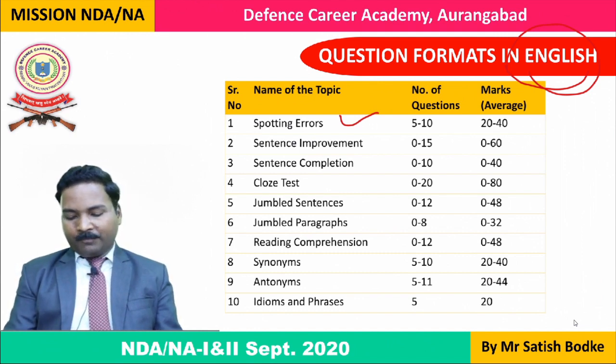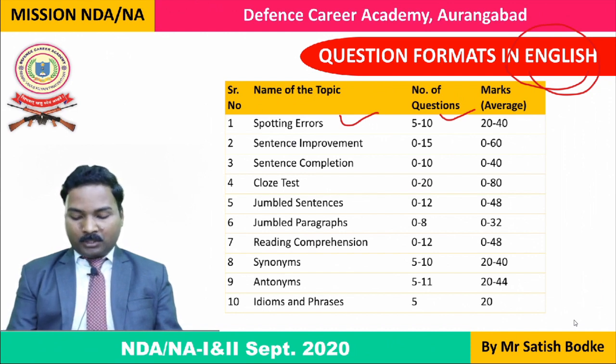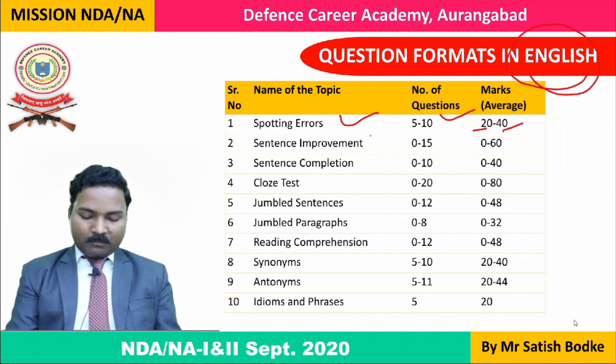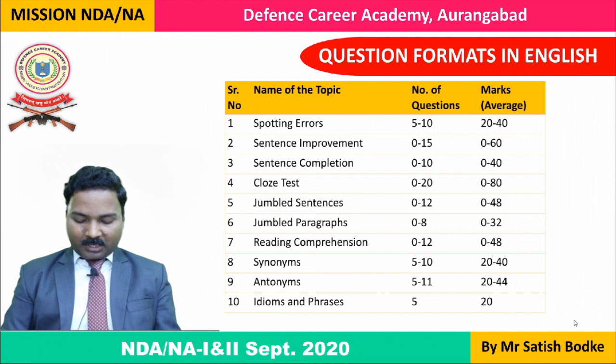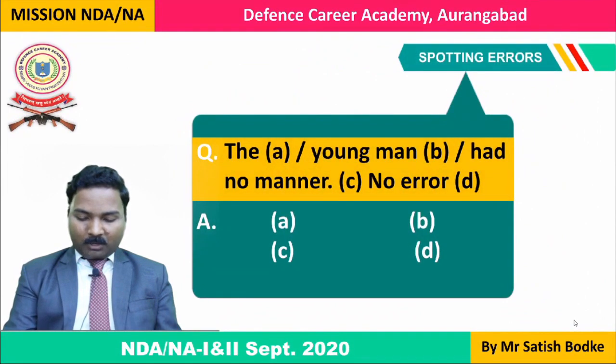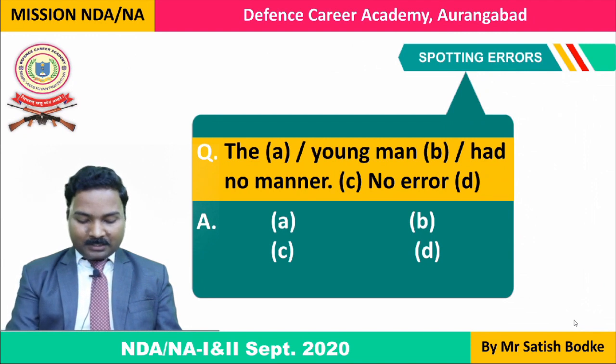Okay. Minimum 5 and maximum 10 spotting error type of questions are asked in NDA written examination, and if you are asked 5 questions, they will carry 20 marks, and if 10 questions are asked, they will carry 40 marks. So this is the weightage for this type of question. Sentence improvement is also there. We will learn in detail about sentence completion, cloze test, jumbled sentence, jumbled paragraph, reading comprehension, synonyms, antonyms, idioms and phrases. These are the types of questions which are asked in NDA written examination in the section of English. And now we are going to learn all these kinds of questions in detail. What is spotting error? In spotting error, you are given a sentence, as here you are given a sentence.